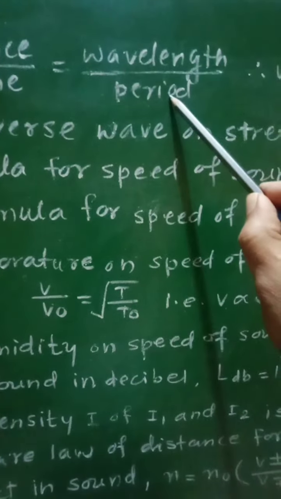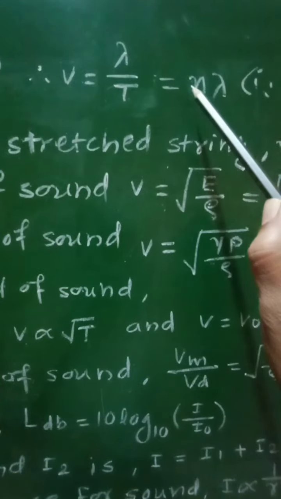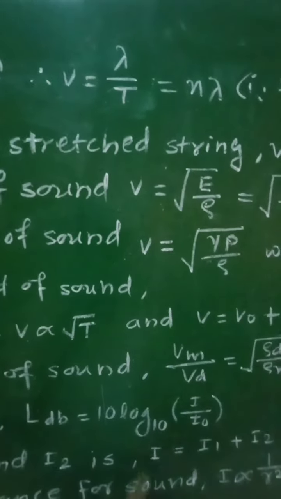v equal to n lambda, since frequency equal to reciprocal of period, that is 1 by period, that is n is equal to 1 by T. So as n is equal to 1 by T, therefore v will be equal to n lambda, that is velocity equal to frequency into wavelength.